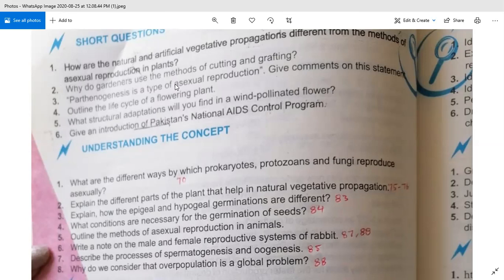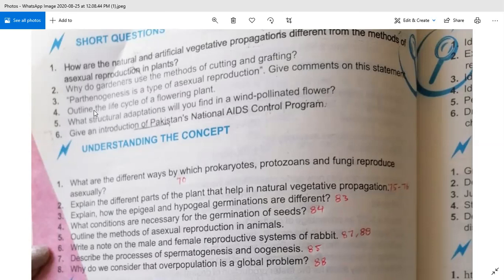Since in parthenogenesis no fertilization, meaning no fusion of gametes, takes place, it is an asexual method of reproduction. So why is it called asexual reproduction? Because in this process there is no fusion of gametes, no fusion of egg and sperm. That's why it is called asexual reproduction.